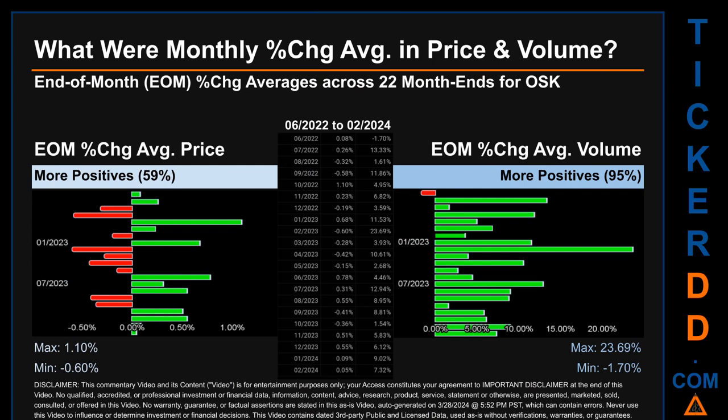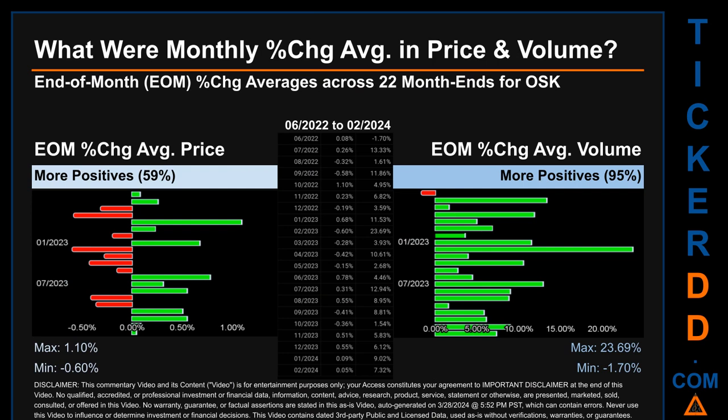From 06, 2022 to 02, 2024, 13 out of 22 month ends had a positive percentage change in average price. That is 59% of month ends saw a positive percentage change in average price. In terms of volume, 21 out of 22 month ends had a positive percentage change. That is 95% of month ends saw a positive percentage change in average volume.